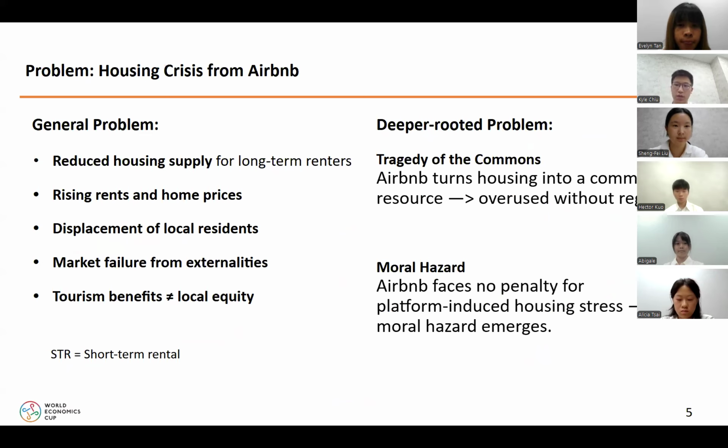The rise of Airbnb has created a housing crisis by reducing long-term rental supply, driving up prices and displacing residents.